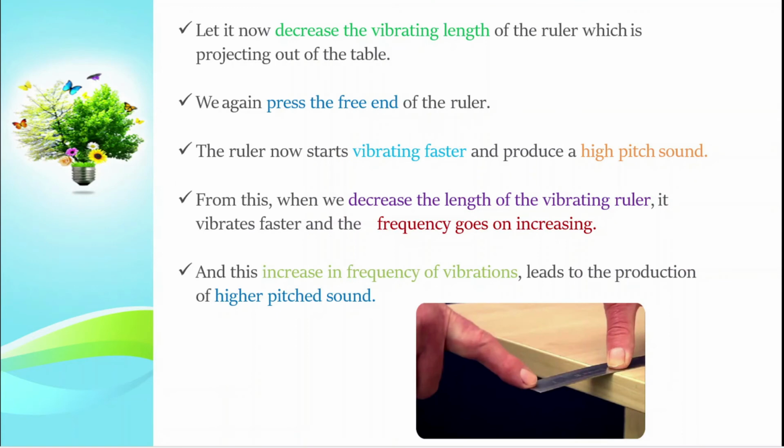Now decrease the vibrating length of the ruler which is projecting out of the table. We again press the free end of the ruler. Now the ruler starts vibrating faster and produces a high pitched sound. From this, when we decrease the length of the vibrating ruler, it vibrates faster and the frequency goes on increasing. And this increase in frequency of vibration leads to production of a high pitched sound.